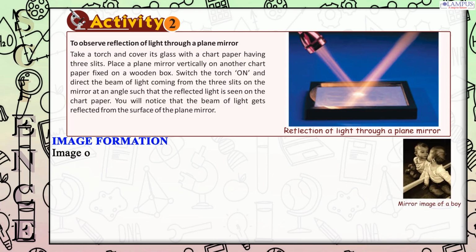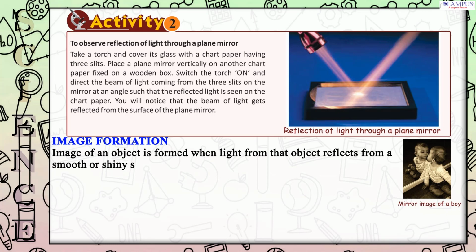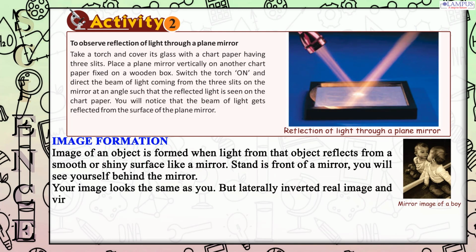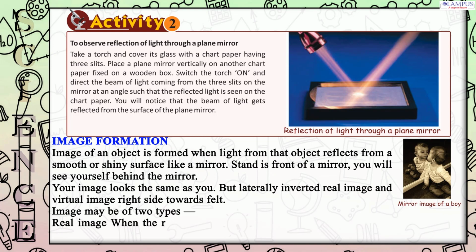Image formation. The image of an object is formed when light from that object reflects from a smooth or shiny surface like a mirror. Stand in front of a mirror. You will see yourself behind the mirror. Your image looks the same as you, but laterally inverted: right side towards left. Real image and virtual image. Image may be of two types.